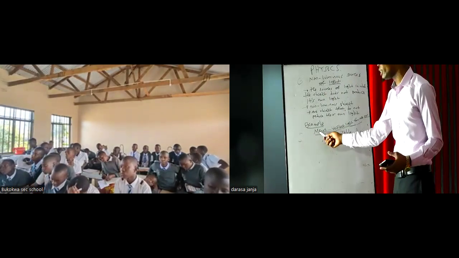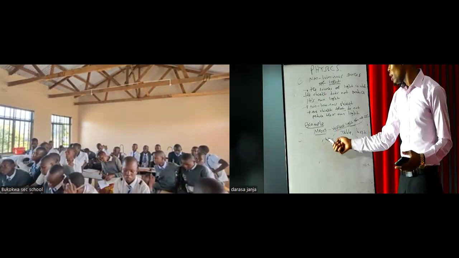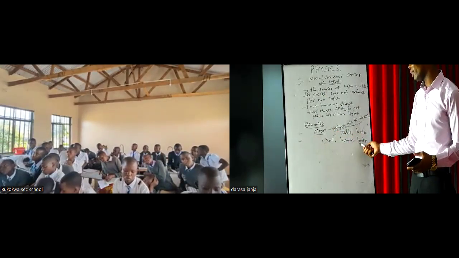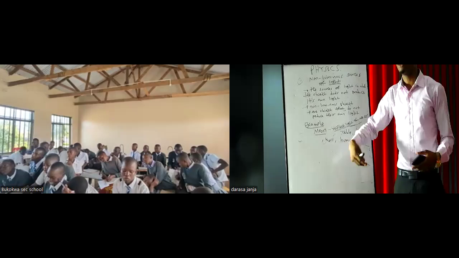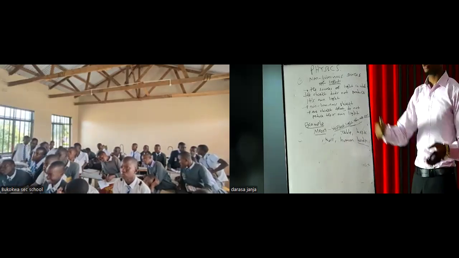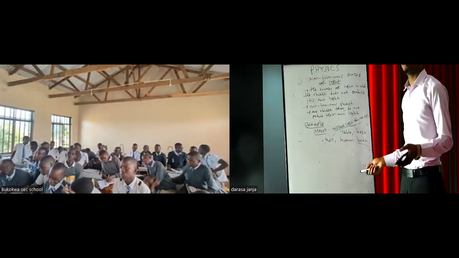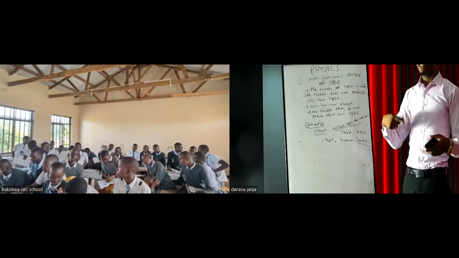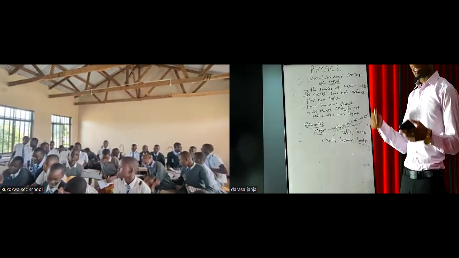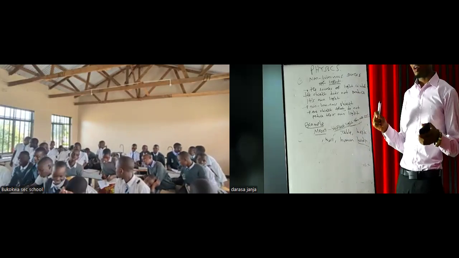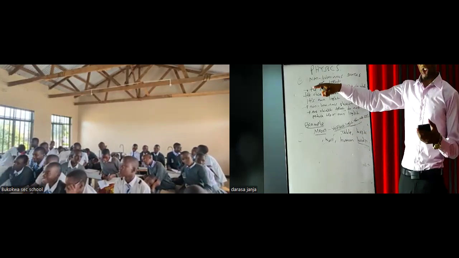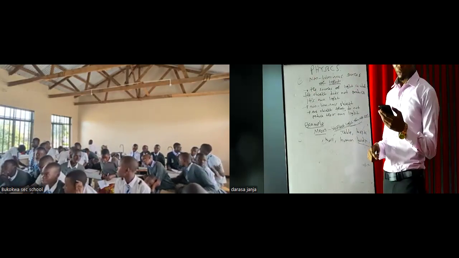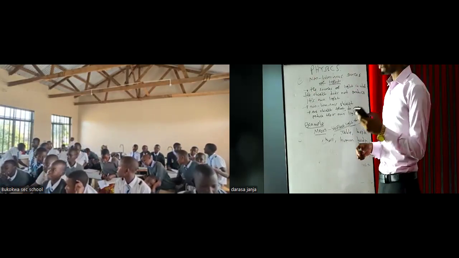For example, the moon reflects light from the sun, but also the human body can reflect light from another source like a torch. For example, as you are looking at me here, you are seeing color and so on, but this is due to the reflection of light from the torch. So this is the second part.